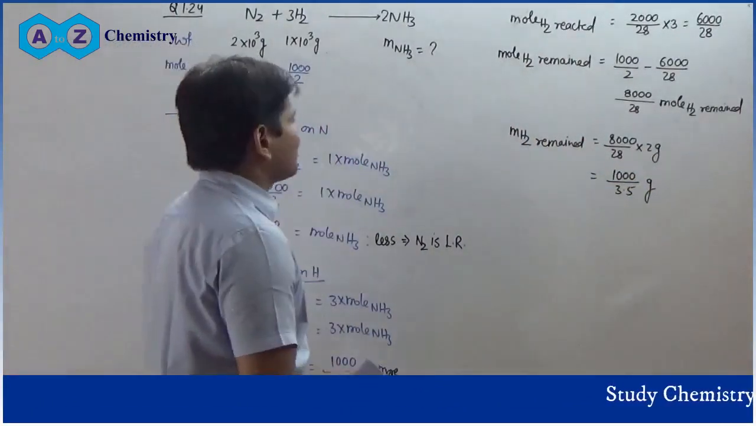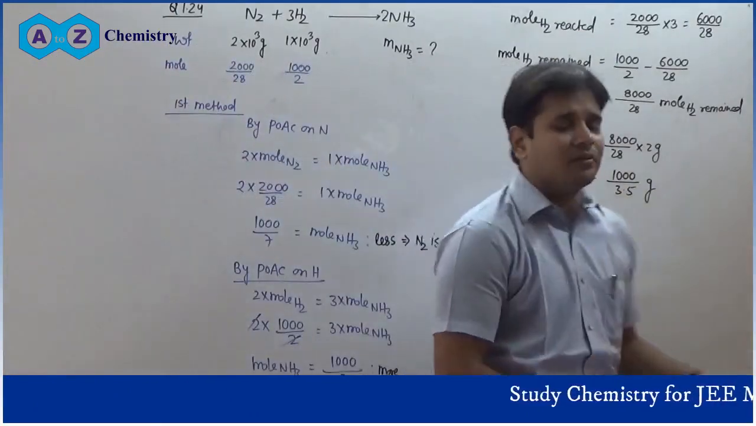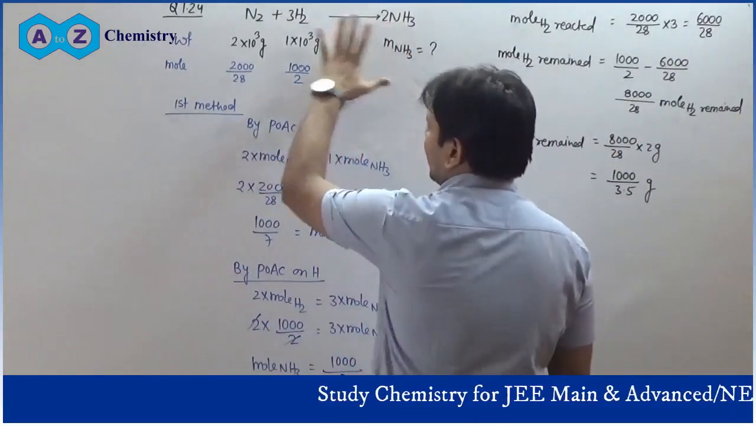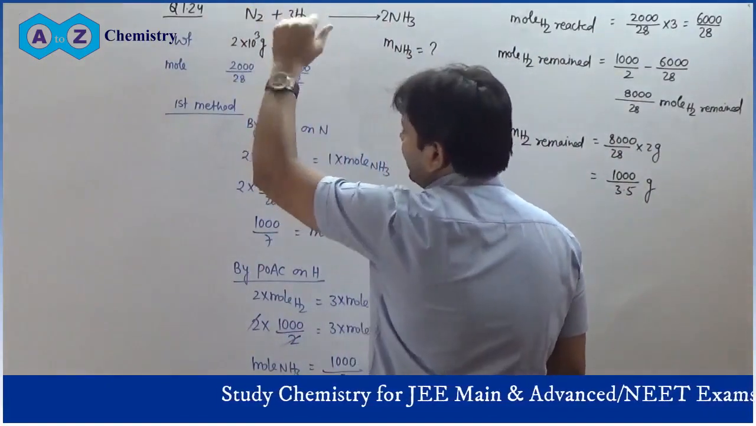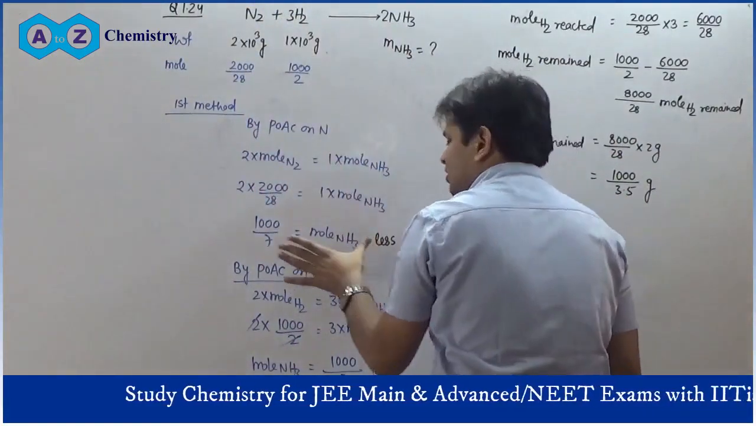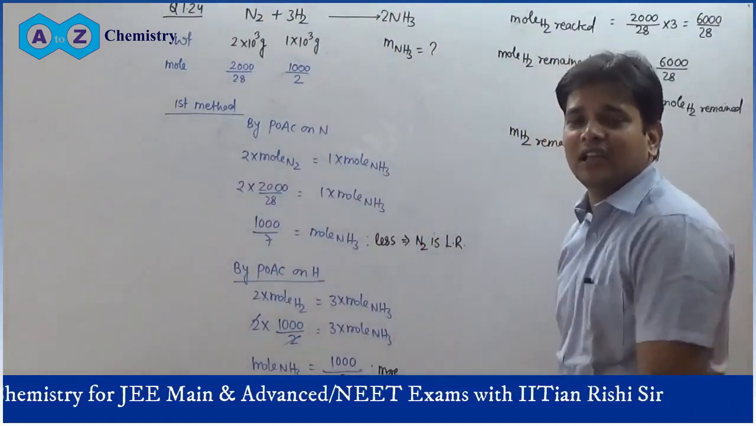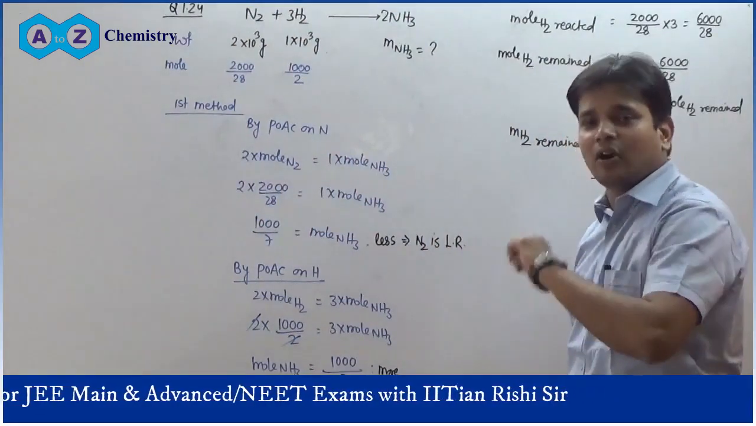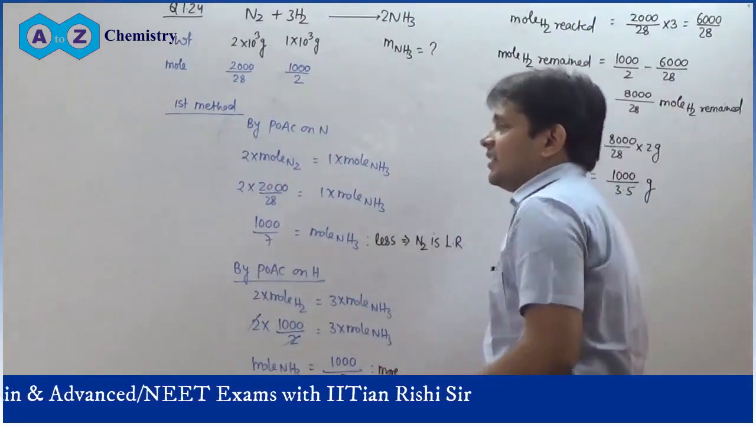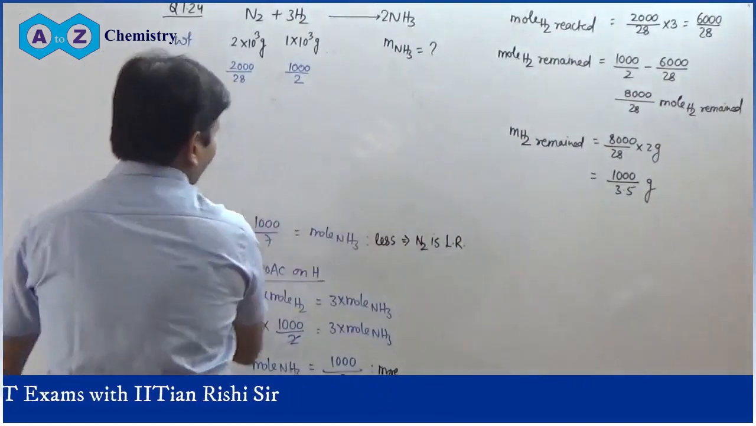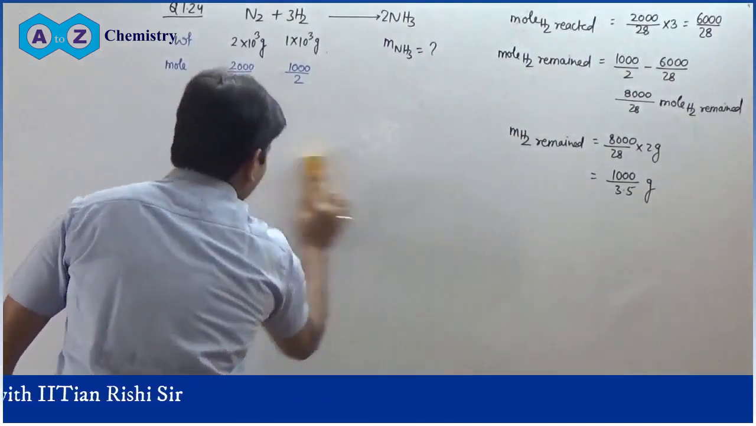So this is the first method by which you can easily determine the limiting reagent. I have calculated the mass of product by each of these two reactants, and I have seen which reactant is giving less amount of product formed. That species which will give less amount of product formed will act as the limiting reagent. This is the first method. There is a second method also, which I can easily show you.